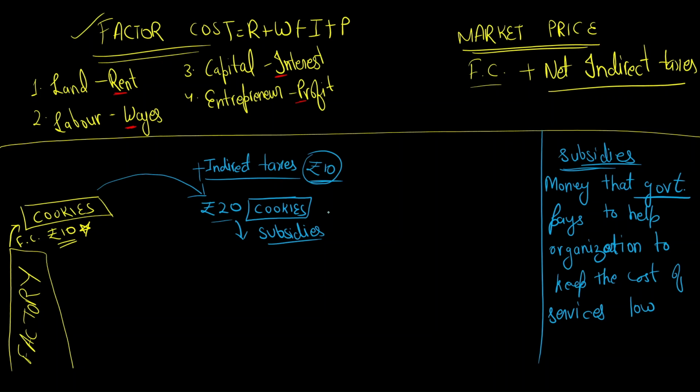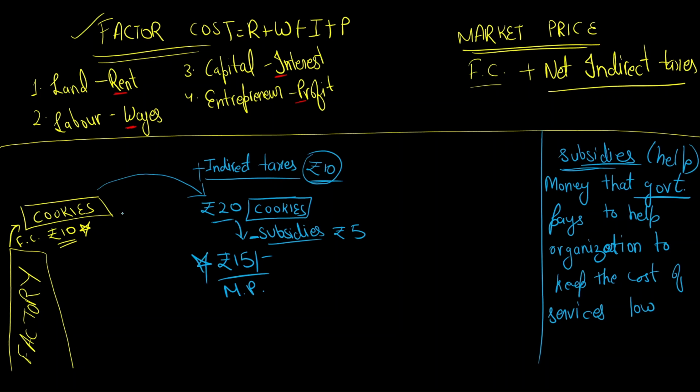तो इस government ने subsidies दी of rupees 5. तो ये subsidies subtract होंगी. ठीक है. These subsidies get subtracted क्योंकि जो आप 20 रुपीस का देने वाले थे, the cookies were for 20 rupees, but because of the help from the government, now the cookies price is rupees 15. ठीक है. So now this is what? This is your market price.